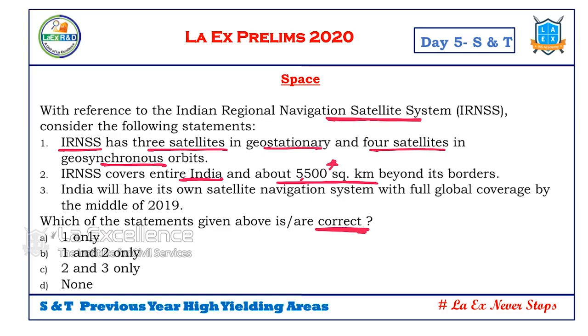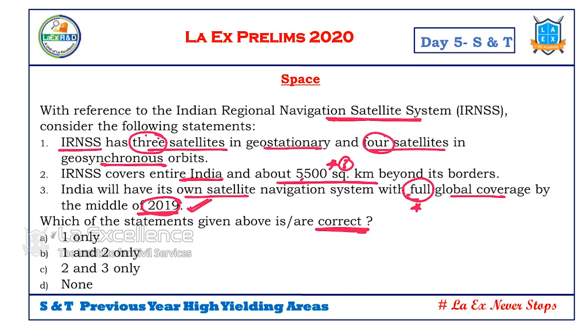So we should see whether this fact is correct. Here, this number we should verify. The third statement says India will have its own satellite navigation system with full global coverage by the middle of 2019. Actually, they asked it last year in May. That's why they have given this. Now we should verify whether this number is correct, whether it is going to have full global coverage or not, and whether IRNSS has three geostationary and three geosynchronous satellites.